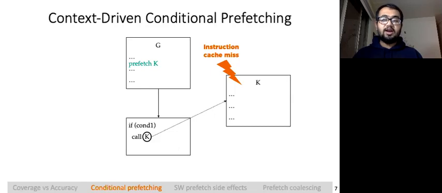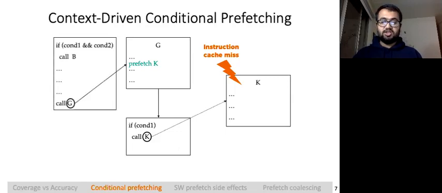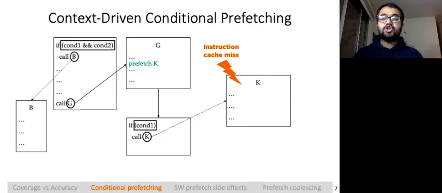Going back to the earlier example, the accuracy of prefetch falls since the prefetched cache line is not used always. To improve this accuracy, we look even further in the execution history. Due to program nature, same or similar conditions are used multiple times throughout the lifetime of a program. In this example, execution of B also depends on the same condition.